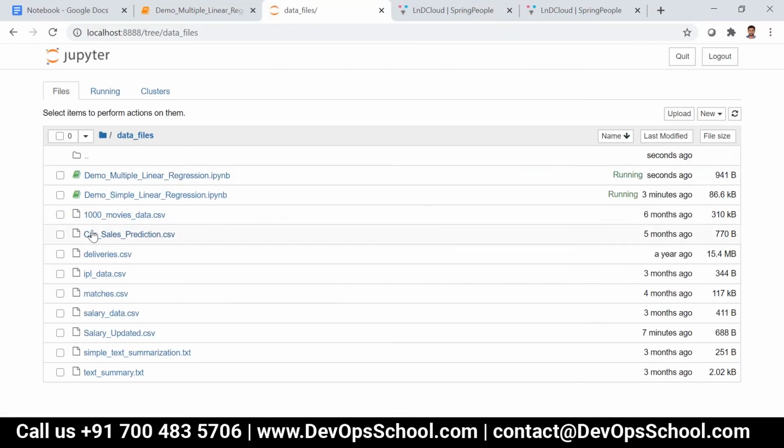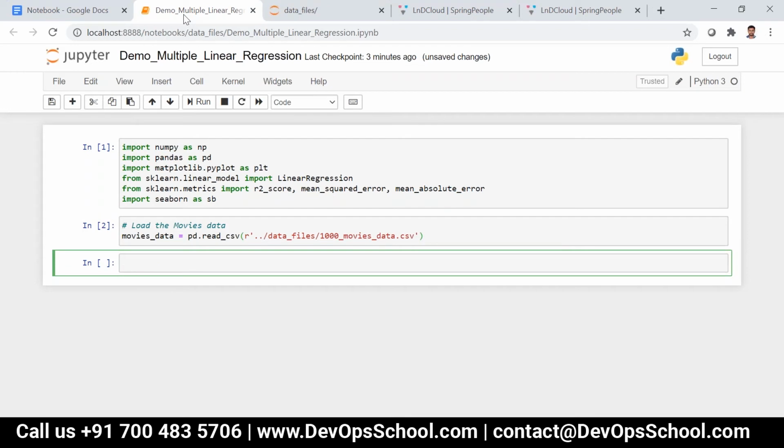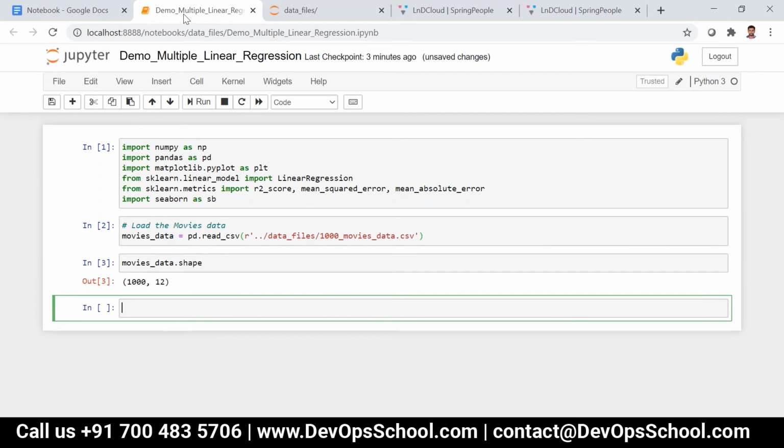I think it's 1000_movies_data.csv. Okay, so I can write 1000_movies_data.csv. Now we can say movies_data.shape, it will be 1,000. And if you want to see the columns, you can just say movies_data.columns.